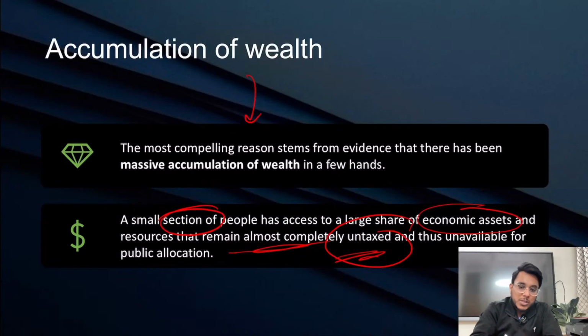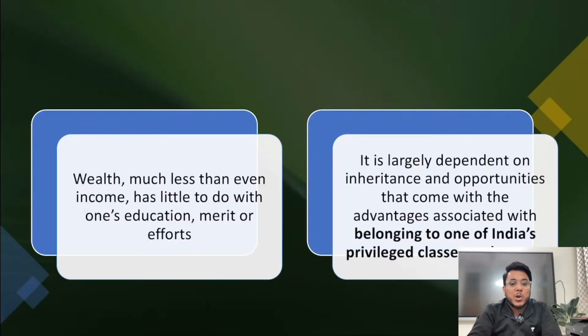So this particular thing shows that there is a wealthy class of people who have accumulated a lot of wealth, but taxes have not been imposed on them. Moreover, when we talk about the nature of wealth, guys, understand this: wealth is different from income.